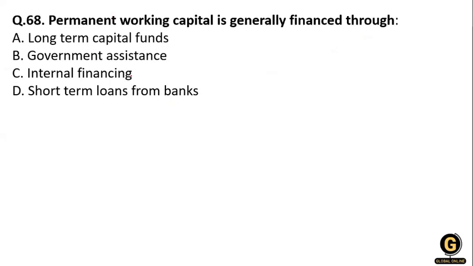The next question: the permanent working capital is generally financed through? Option 1, long-term capital fund; option B, government assistance; option C, internal financing; option D, short-term loan from the bank. So what will be the right answer?